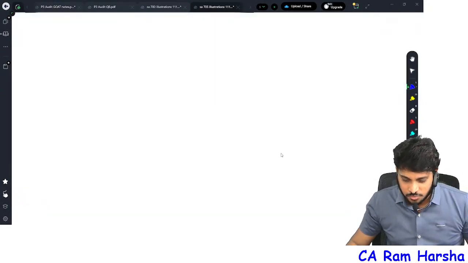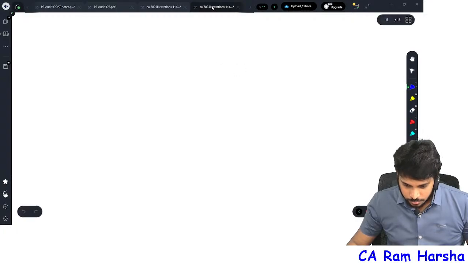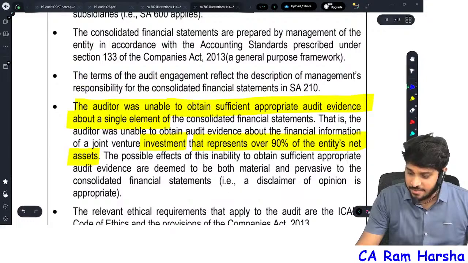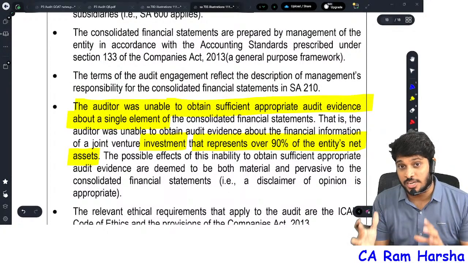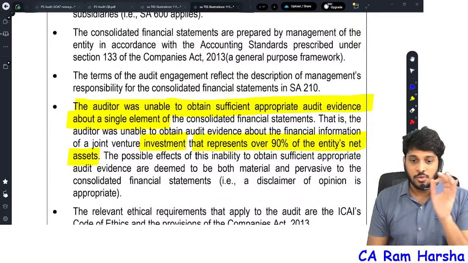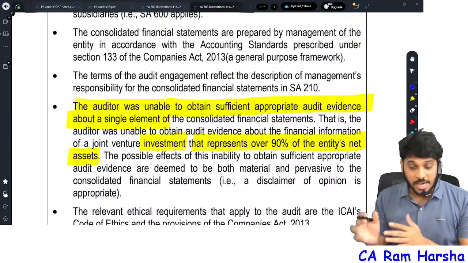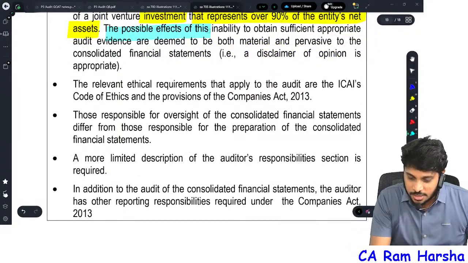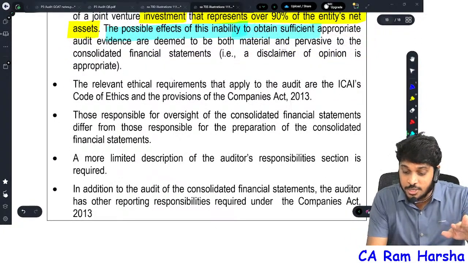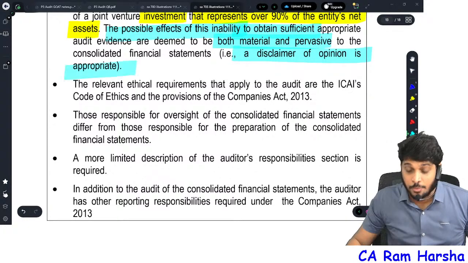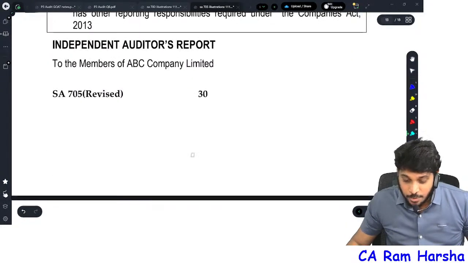What they gave here? Just a minute. You see what illustration they gave with respect to one investment, which is actually 90% of the total assets of the entity. Single item only, investments. In the balance sheet, investments is just a single item, but it is a 90% item. Now what are they saying? The possible effect of the inability to obtain evidence, the auditor has concluded, is both material and pervasive. Therefore, disclaimer of opinion.